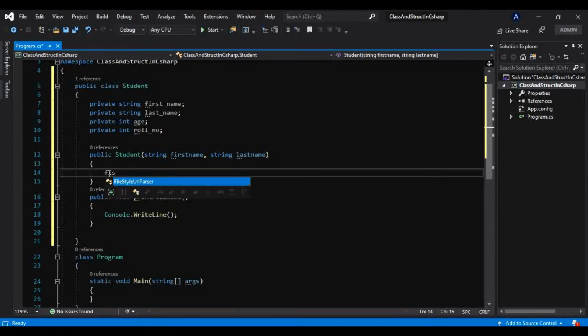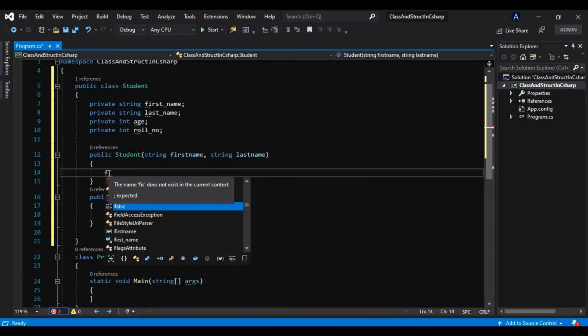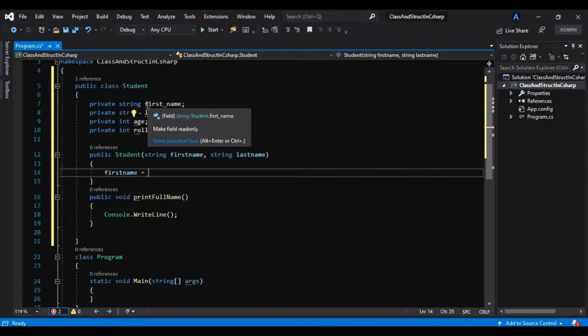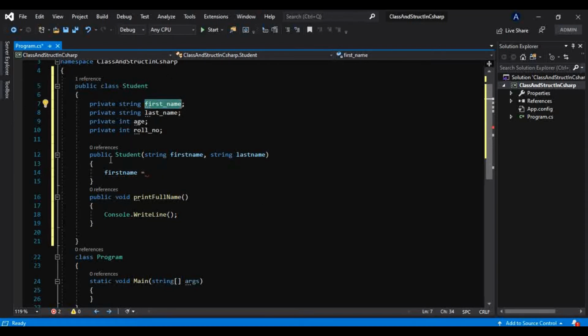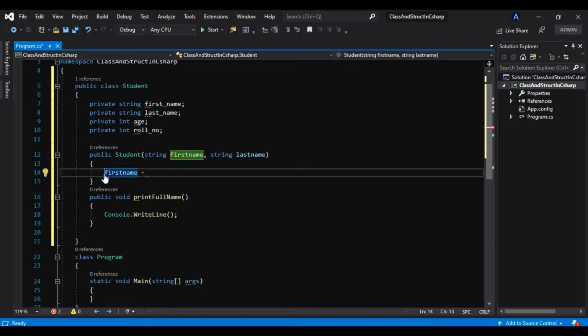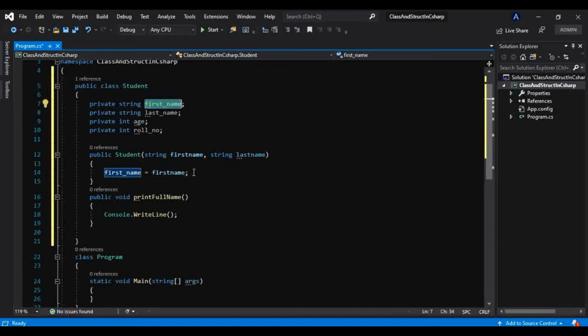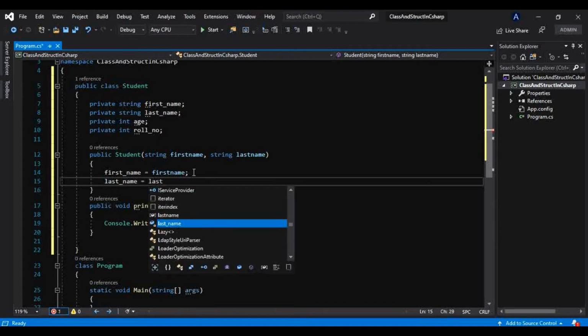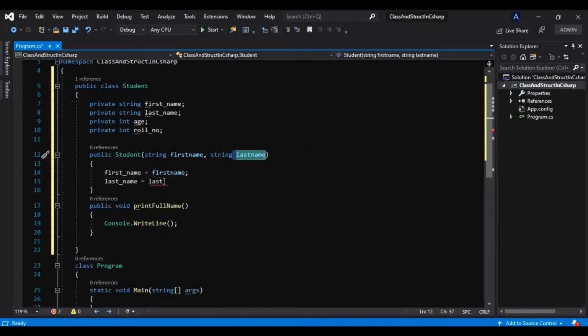Let me just take this: this first name equal to whatever is coming in this constructor, which we are storing in our fields. That is the reason, nothing else. And this last name equal to the last name which is coming in this constructor.